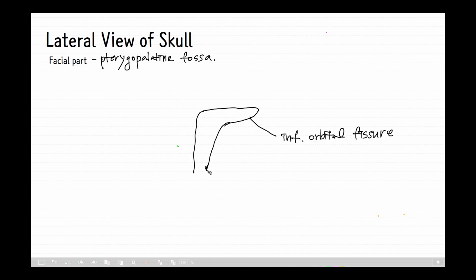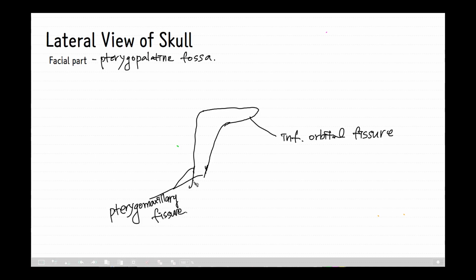And this line means the pterygomaxillary fissure.